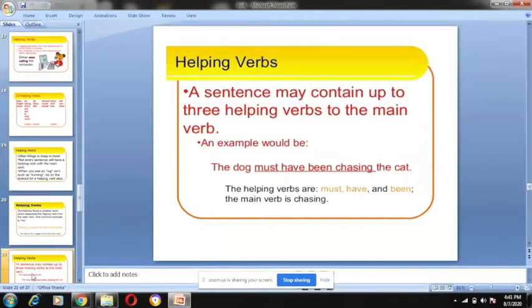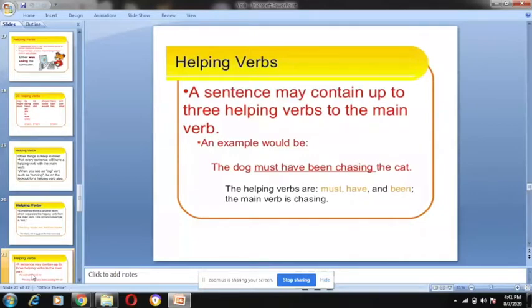Now, a sentence may contain up to 3 helping verbs with the main verb. An example would be, the dog must have been chasing the cat. Here there are more than 2 helping words. The helping verbs are must, have, and been, and the main verb is chasing.